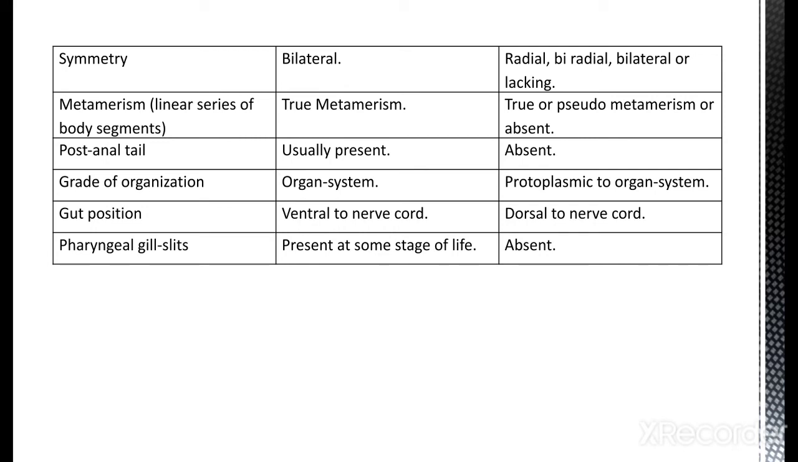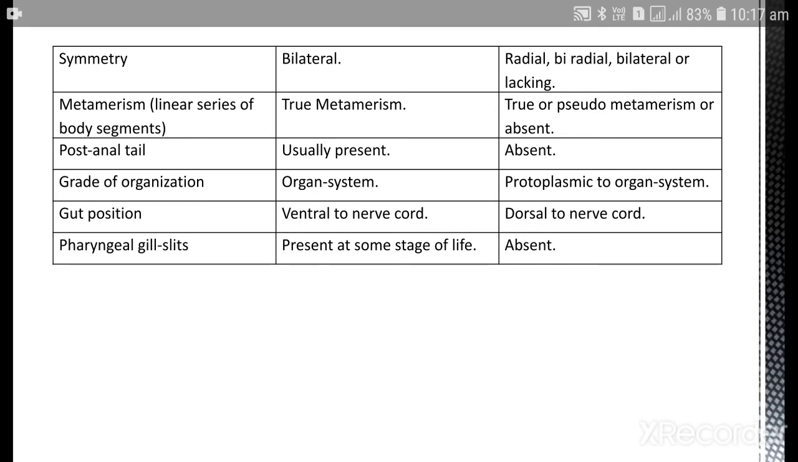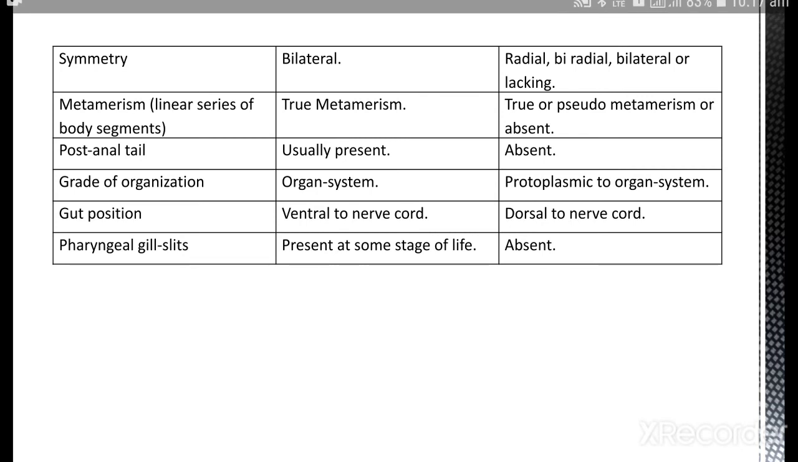So in chordates there is an organ system grade of organization, while in non-chordates, protoplasmic to organ system, all types of organization are there. Okay, so next one is the gut position, where the digestive system is present.